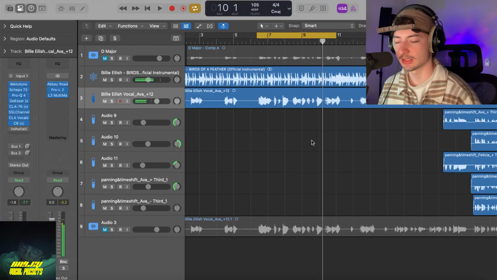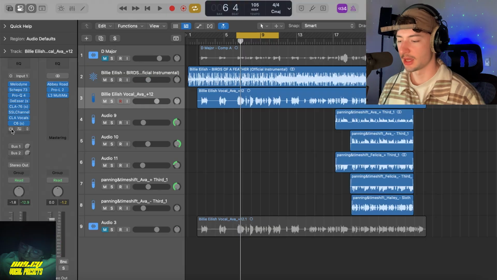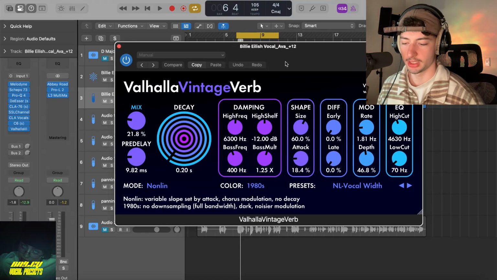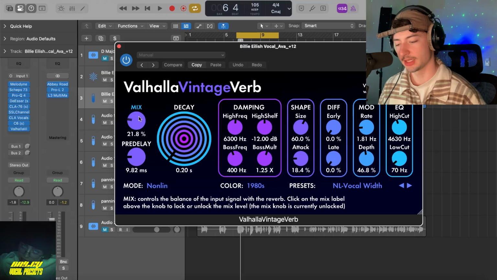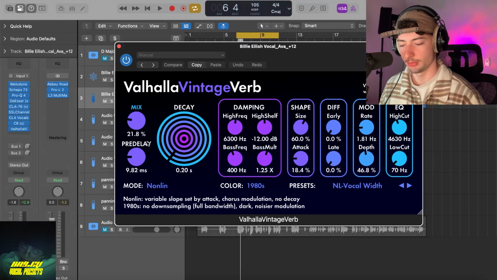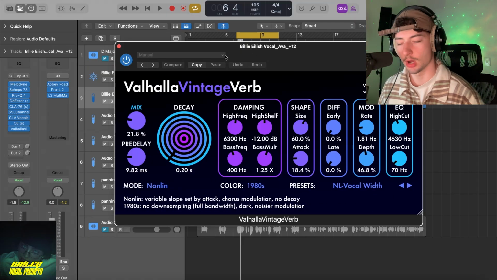Without the C6 it's very upfront and aggressive. With the C6, it's sitting in the mix so much better. It sounds more airy. It just sounds better. And then the final plugin on the chain before the sends, we got some reverb. We're using Valhalla Vintage Verb just for a little bit of ambience. I started with the NL vocal width preset. The mix is at 21.8%. The decays are only tiny. We've got a little bit of a pre-delay. The mode's on non-lin. Yeah, just copy the presets if you are recreating this. That reverb sounds like this.